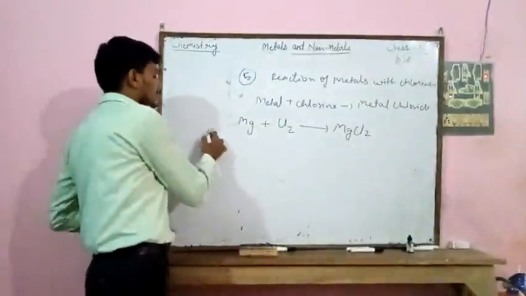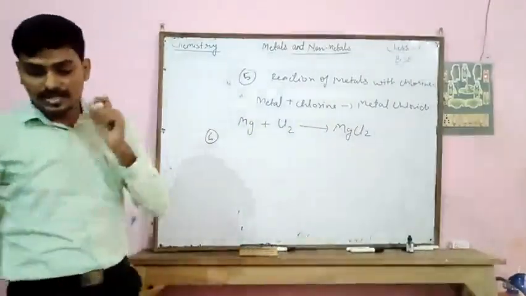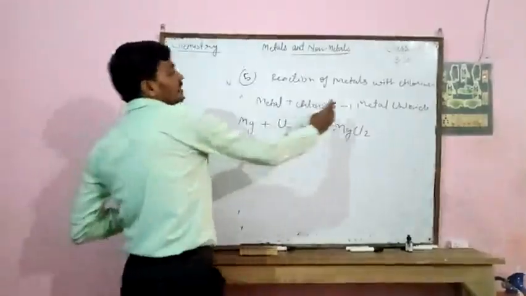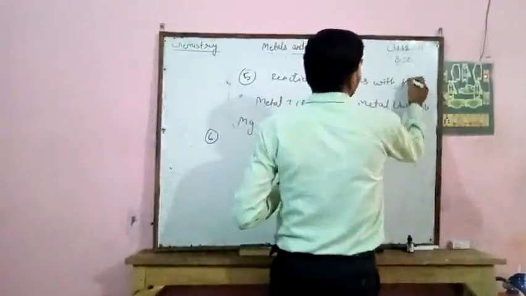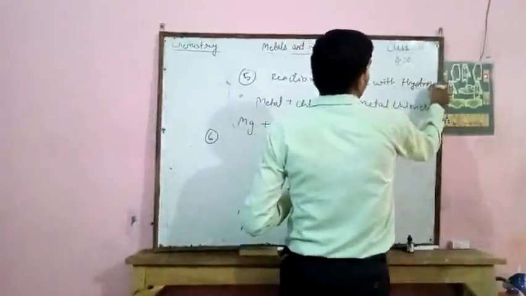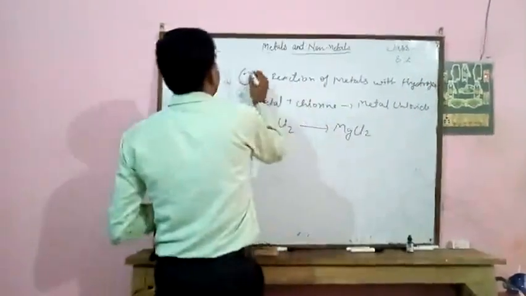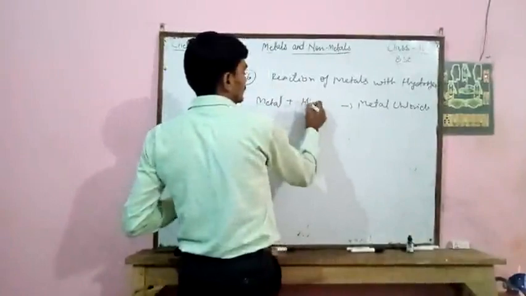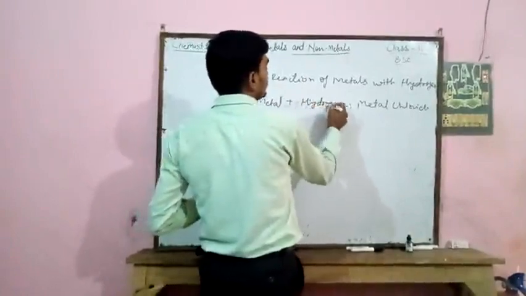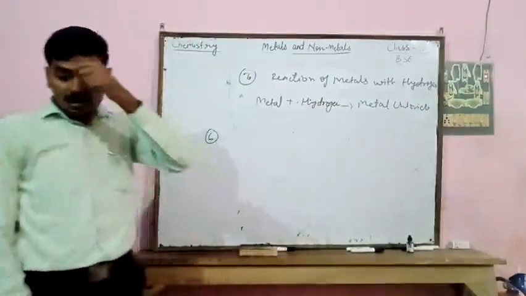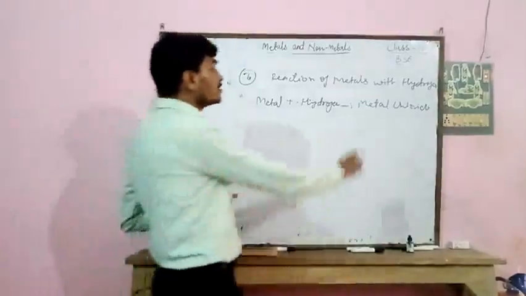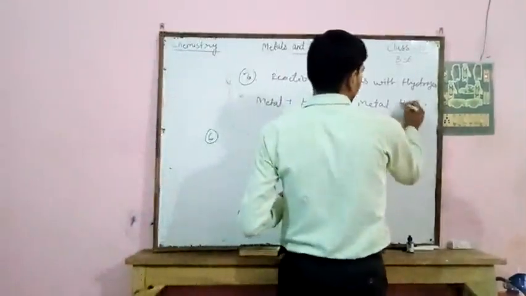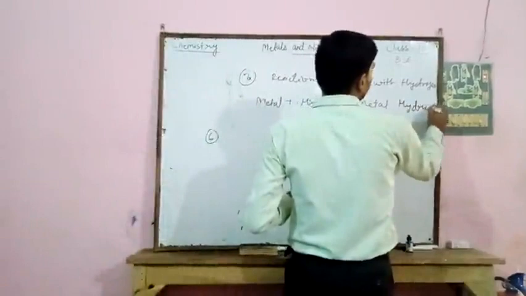Now the sixth chemical property is reaction of metals with hydrogen. If any metal reacts with hydrogen, it forms the metal hydride.